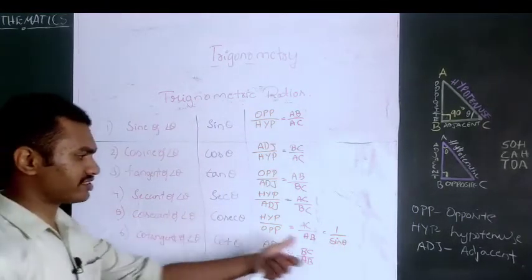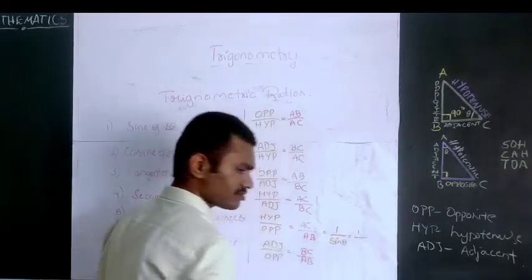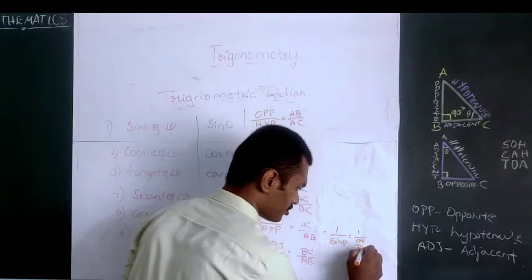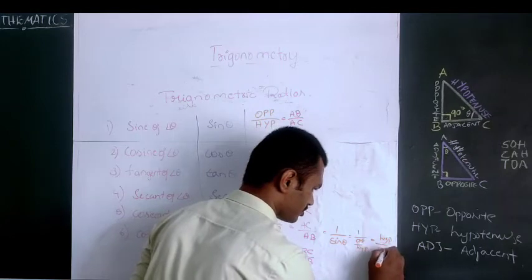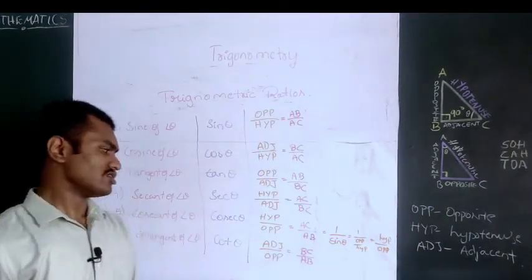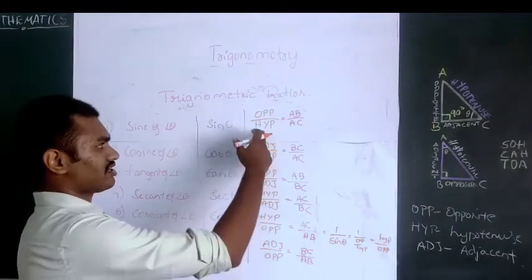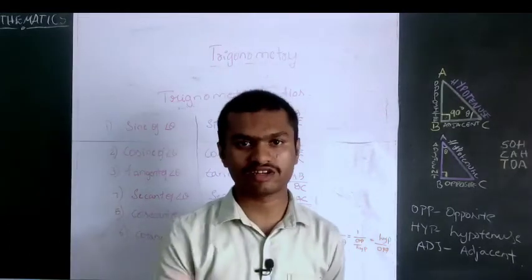So if you remember sin theta, what is sin theta? Sin theta is opposite by hypotenuse, right? So that can be written as hypotenuse by opposite. So this is cosecant theta. If you remember sin theta, you can write cosecant theta. What is cosecant theta? Hypotenuse by opposite. It is the reciprocal of sin theta.